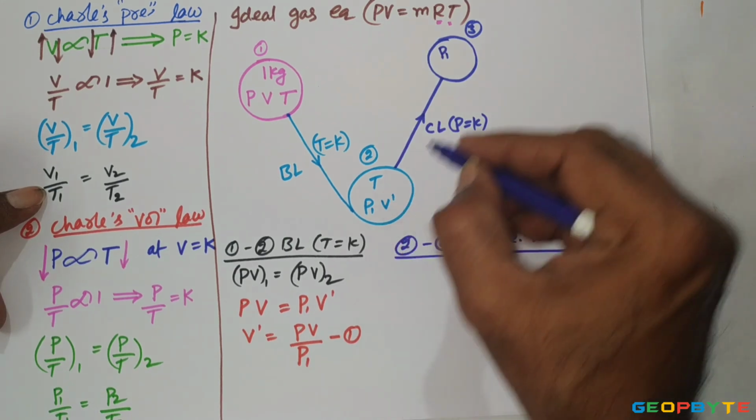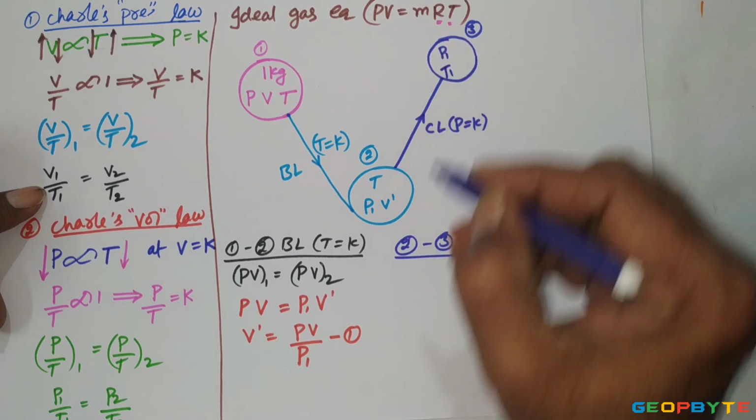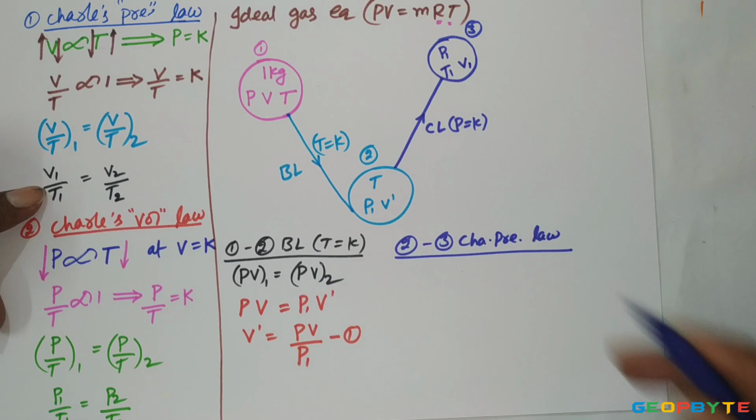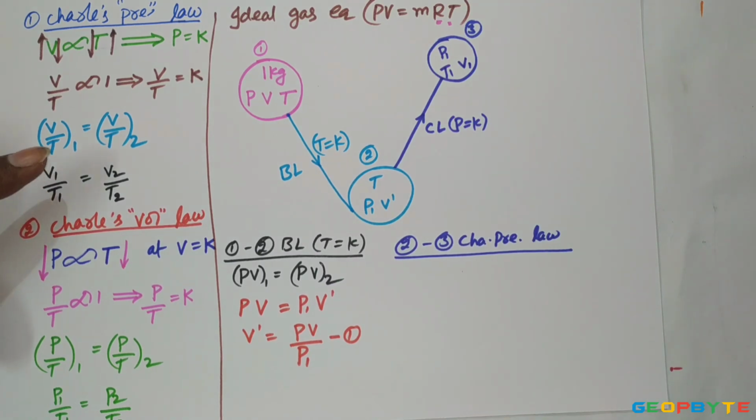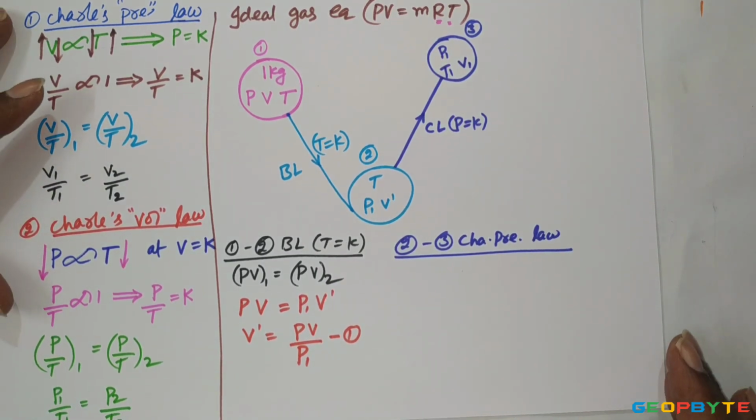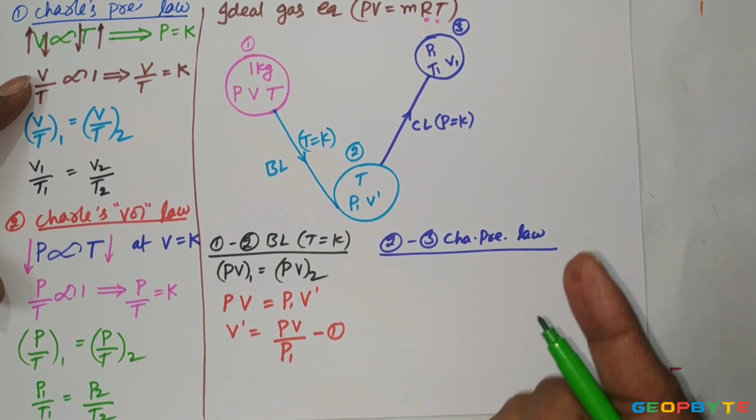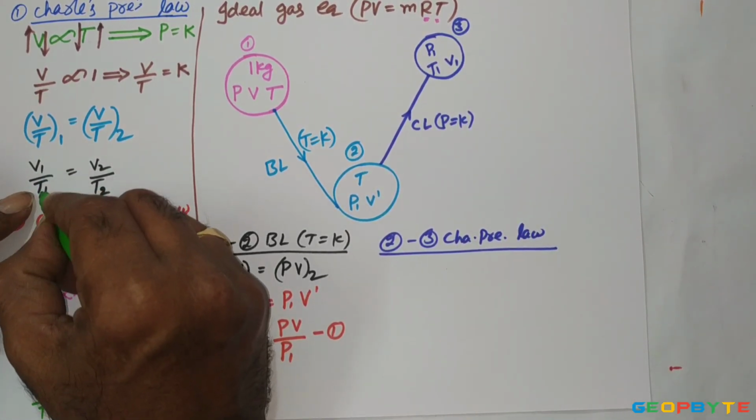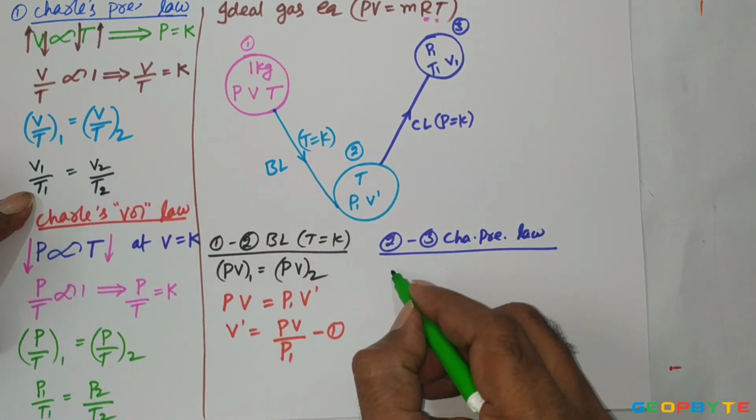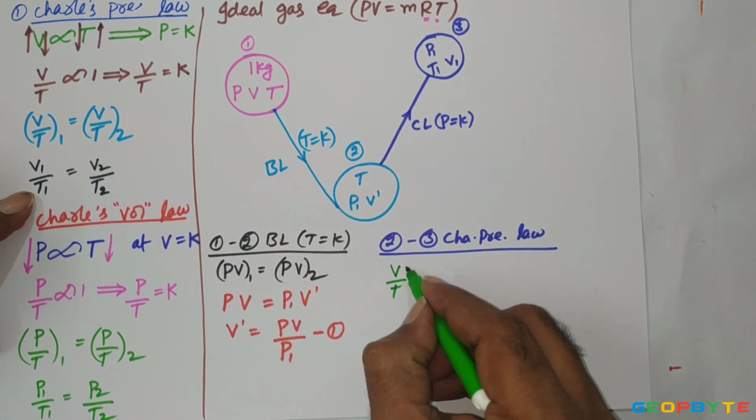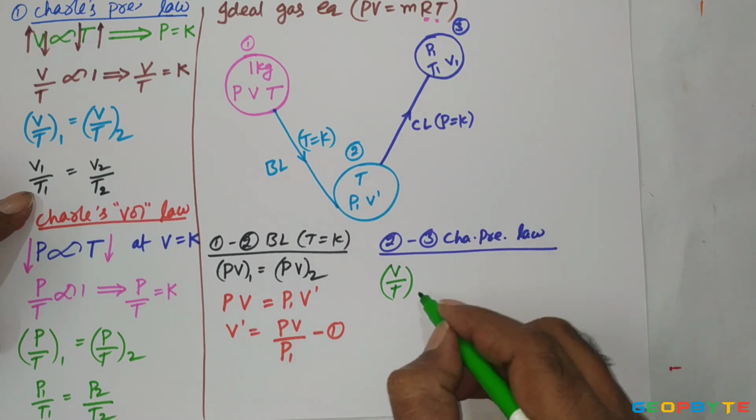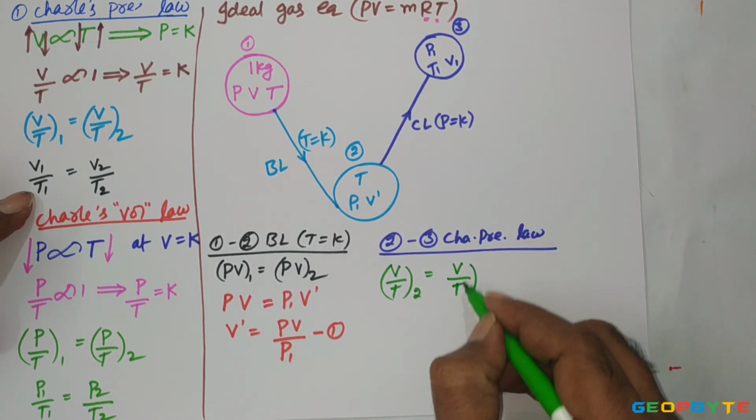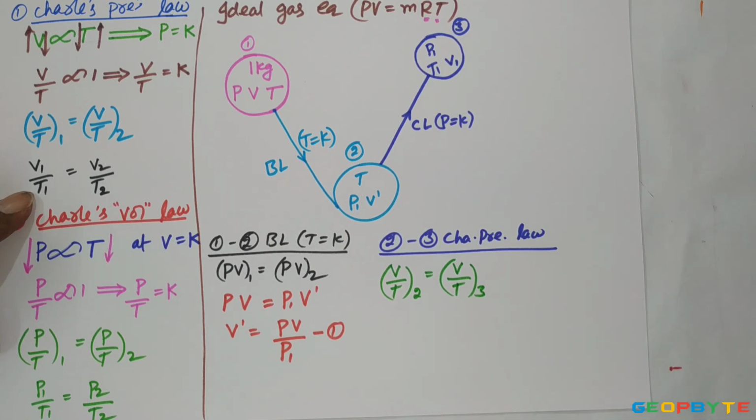Let the temperature change from T to T1, and the volume change from V dash to V1. According to Charles' law, volume by temperature remains constant. It means volume by temperature at state 2 must be equal to volume by temperature at state 3.